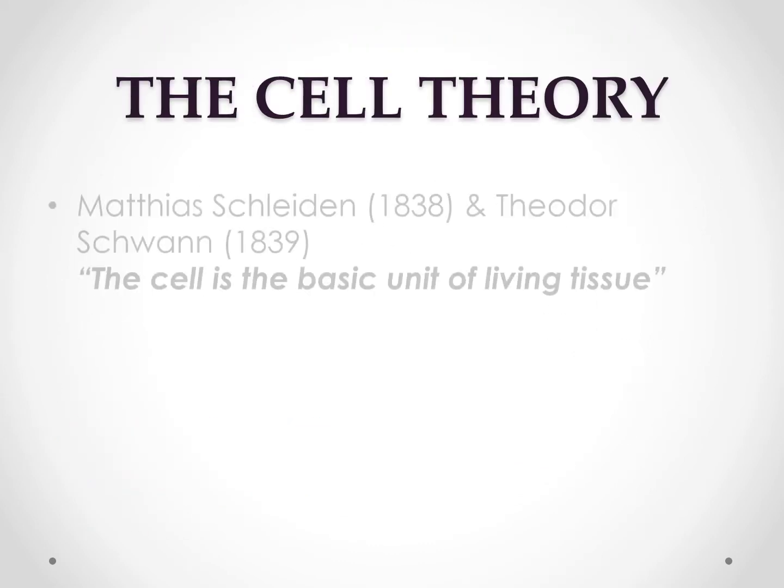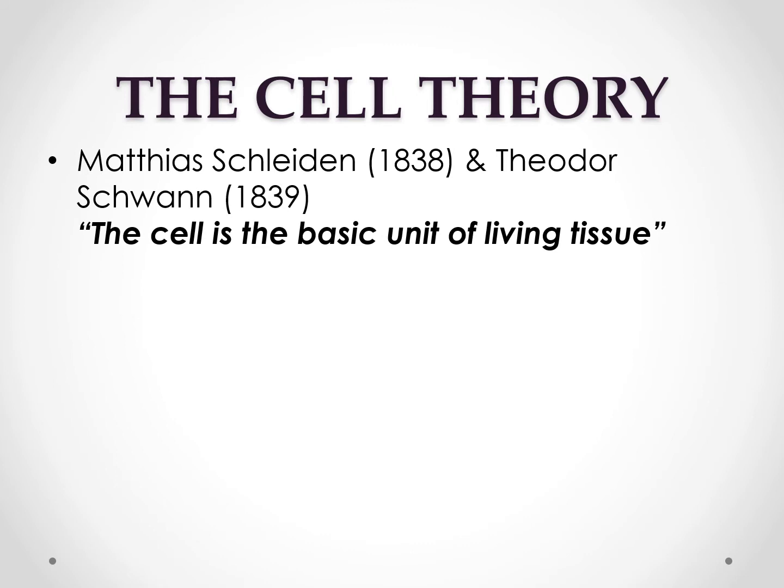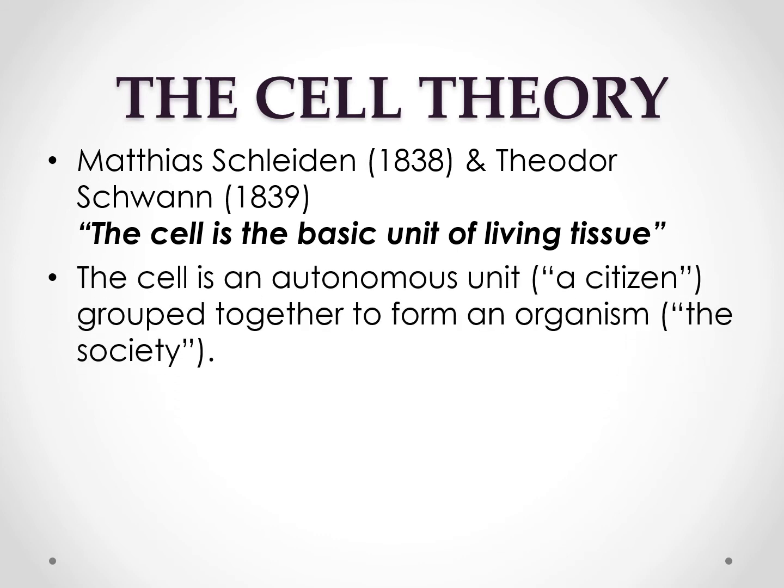The cell theory. Matthias Schleiden in 1838 and Theodor Schwann said that the cell is the basic unit of living tissue. The cell is an autonomous unit or a citizen grouped together to form an organism that's also called the society.